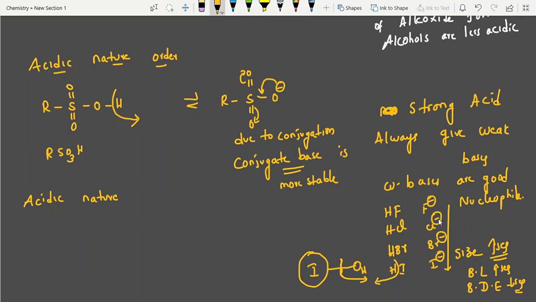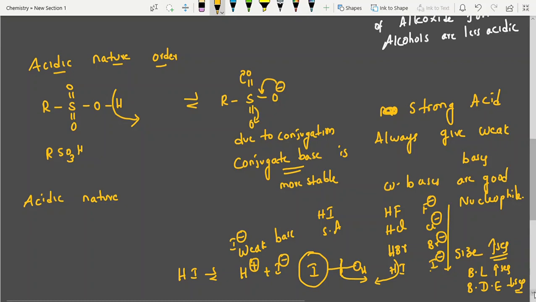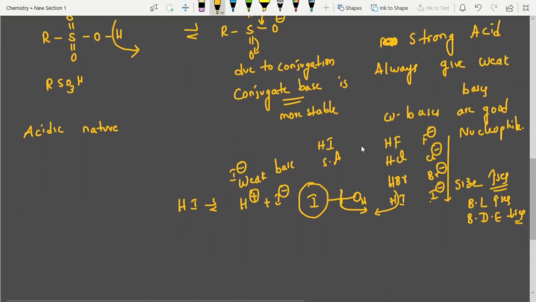Fluoride, chloride, bromide, iodide. Which is a weak base? Yes, iodide is a weak base, right? Weak base, because it came from the strong acid HI. Strong acid always gives a weak base. You can write it like this: HI gives rise to H plus plus I minus. This I minus, what do we call it, students? Weak base. So weak bases are good nucleophiles.